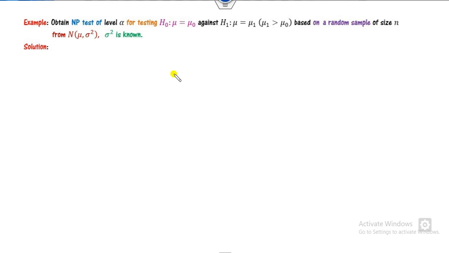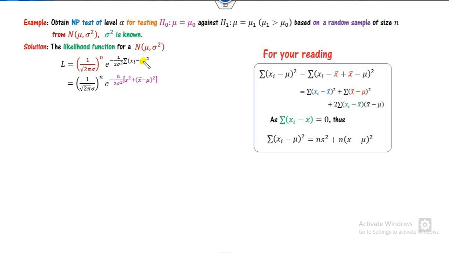Look at what the next example is. Again, this is a simple sample, the sample size is n, and it's a normal. So normal implies that it's a continuous random variable. Firstly, as we discussed in the last example, we can write here. Since in this case sigma square is known to you, you have to write this quantity in terms of sigma. I can expand this for your reading.